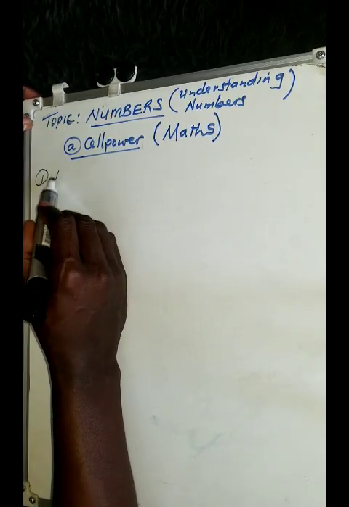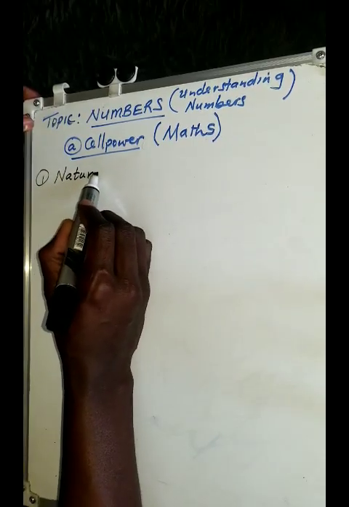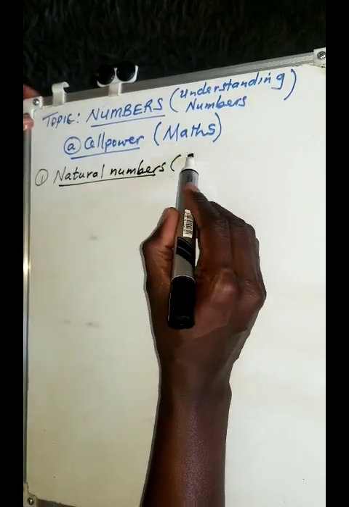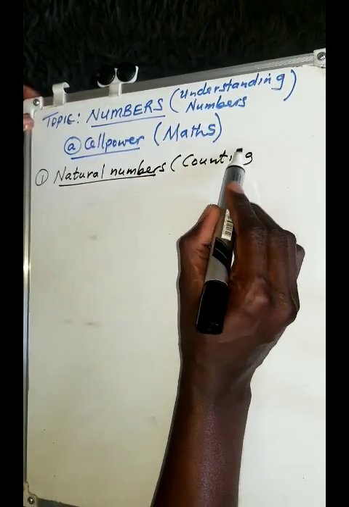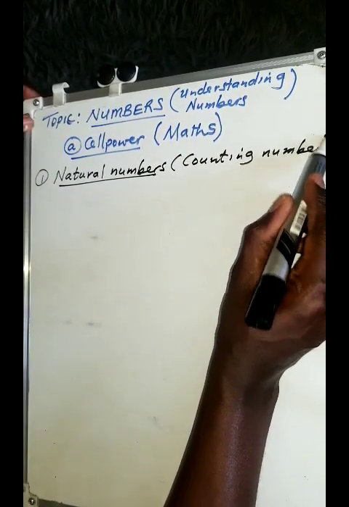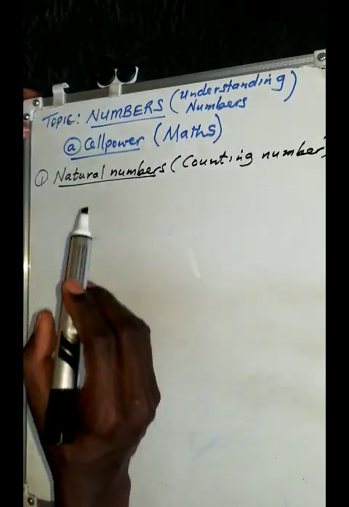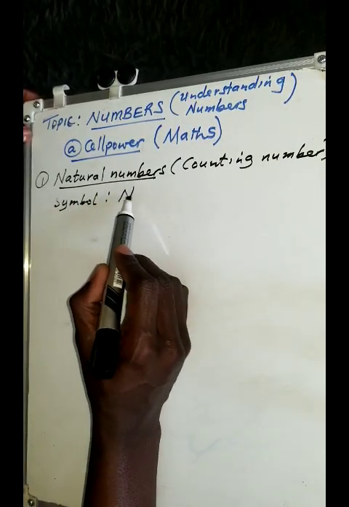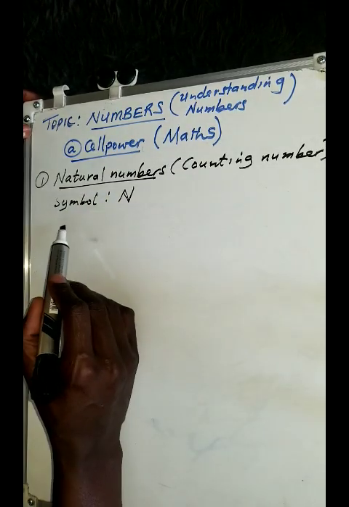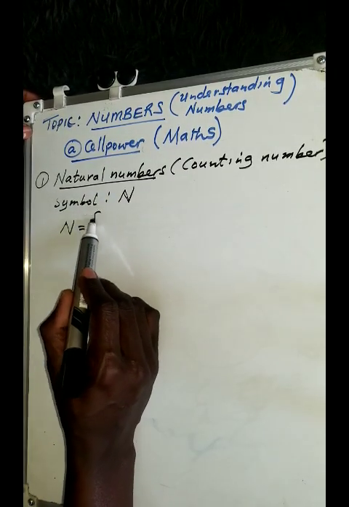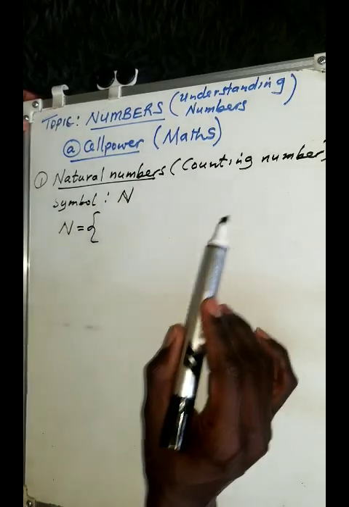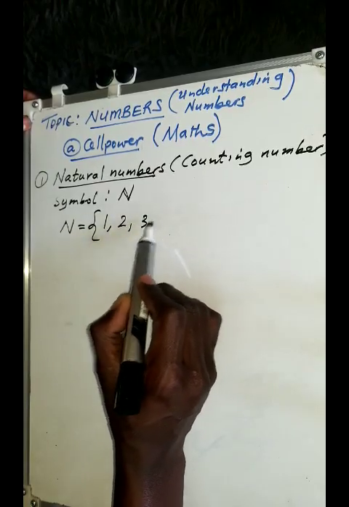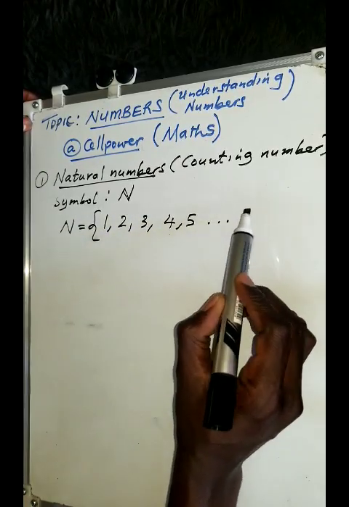For example, you need to understand that we have what we call natural numbers. Natural numbers are sometimes called counting numbers, or cardinal numbers. Normally the symbol that we use to represent natural numbers looks like an N. If I was to give you an example of natural numbers, we can put them in curly brackets. Like I said, they are counting numbers, very important numbers, and they start from 1, 2, 3, 4, 5, and so on and so forth.